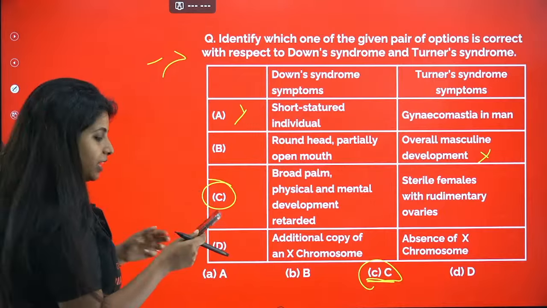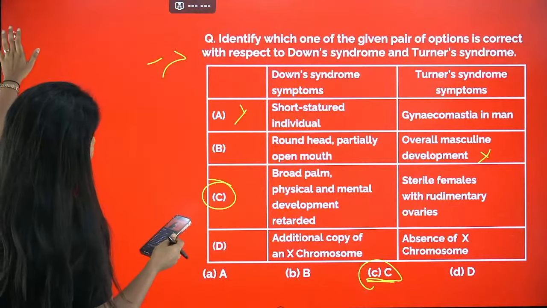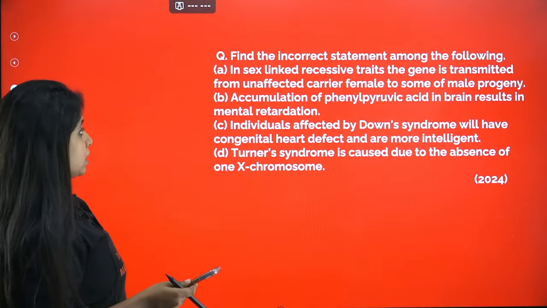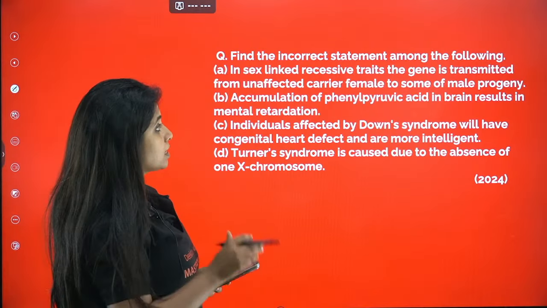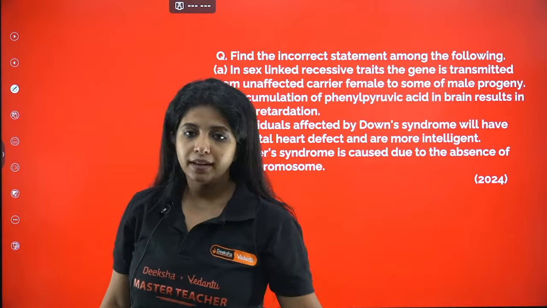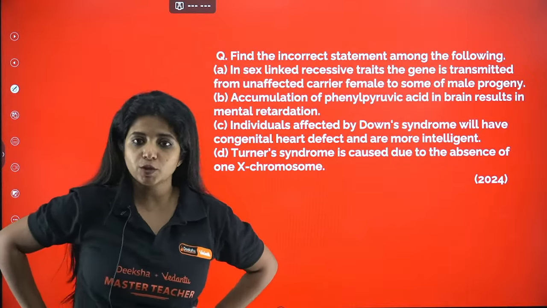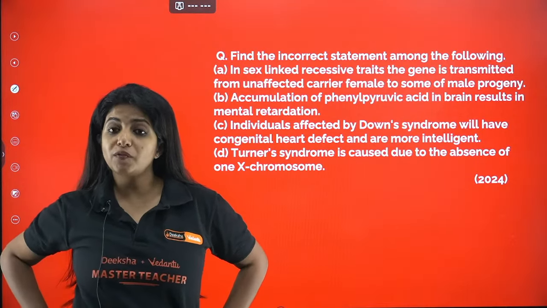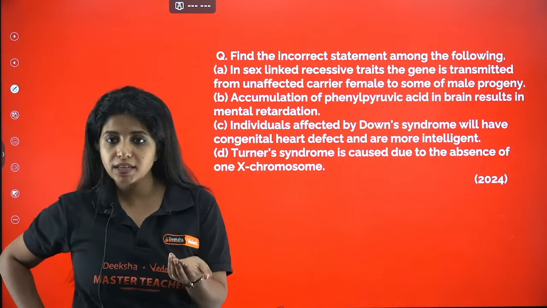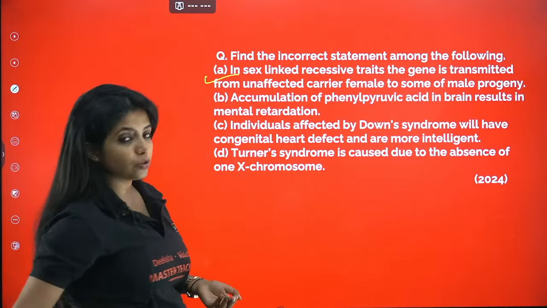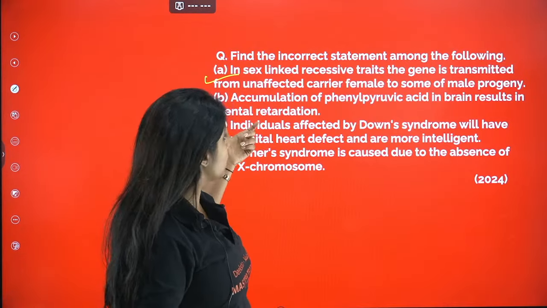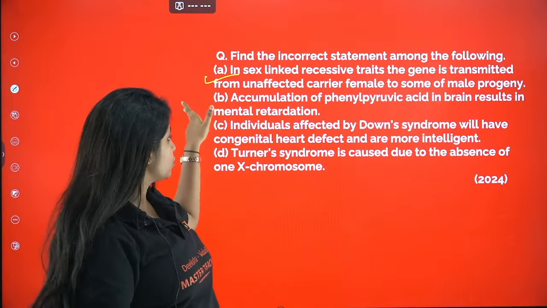Awesome. Okay, going ahead, we have one more question. Find the incorrect statement among the following. In sex-linked recessive traits, the gene is transmitted from an unaffected carrier female to some of the male progeny. In color blindness, you saw that it was transferred to the male progeny. This is correct. In hemophilia, you also saw that carrier females are passing it, so that is also correct. Now, accumulation of phenyl pyruvic acid in the brain results in mental retardation. Yes, it does. That is also correct.